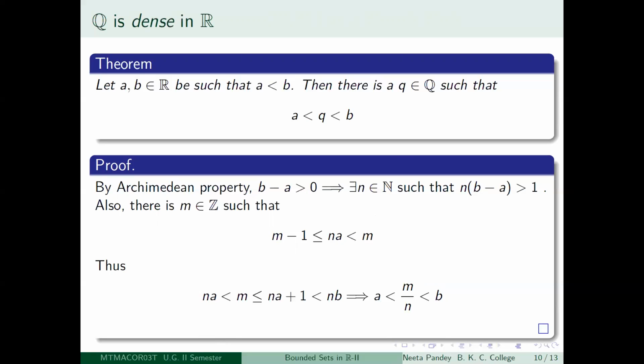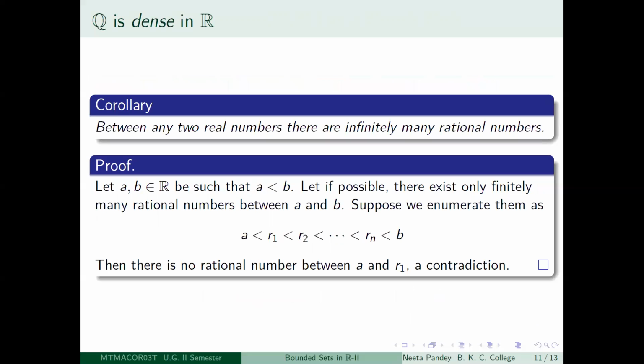Now what I'm trying to say is that this implies that there are infinitely many rational numbers between any two real numbers. The argument is just a repetition of what we have already seen. So what we do is just take any two real numbers, so that a is less than b, and suppose, if possible, there are only finitely many rational numbers between a and b.